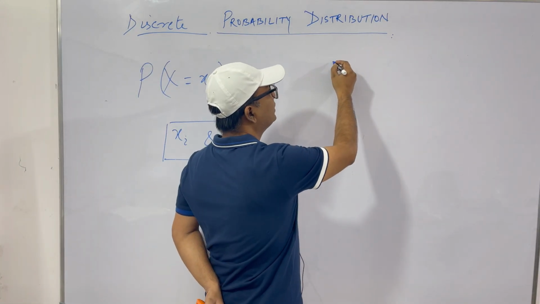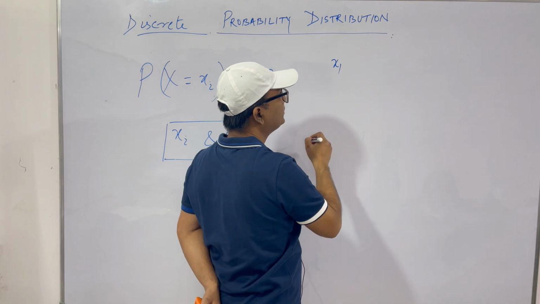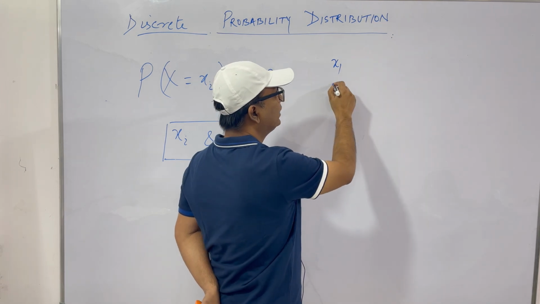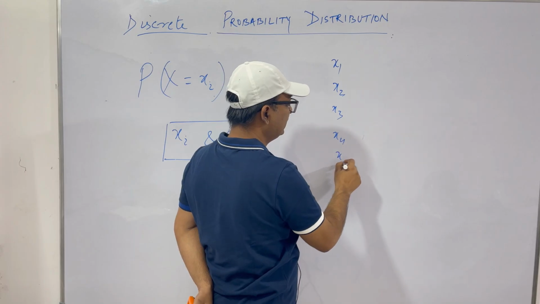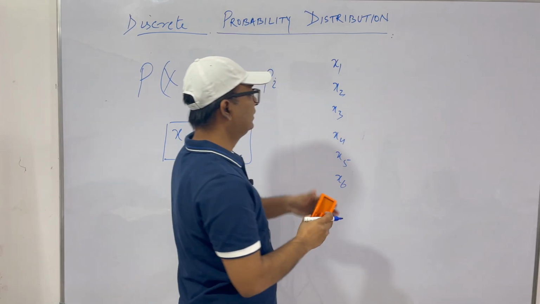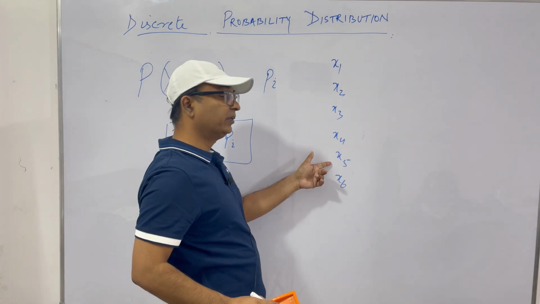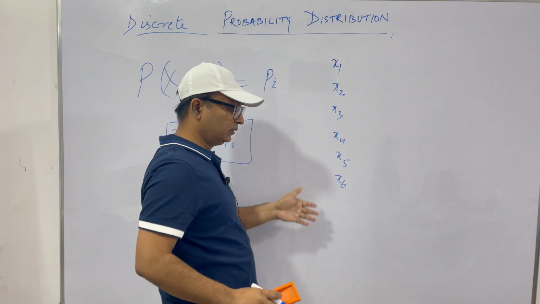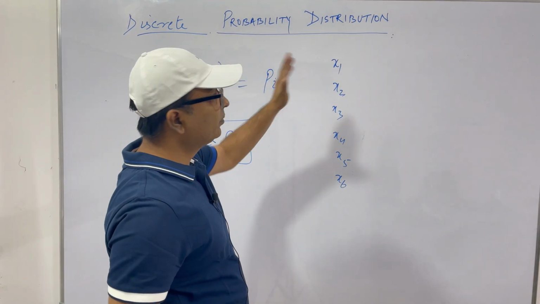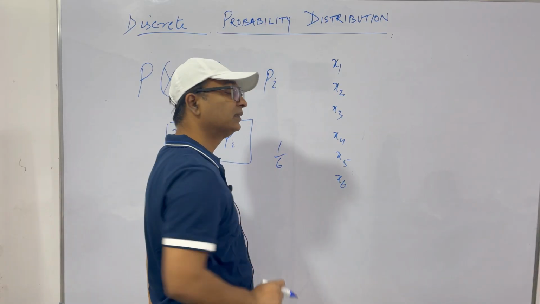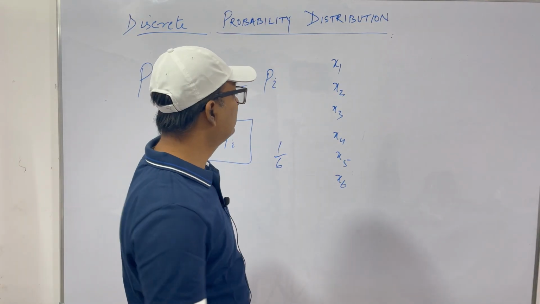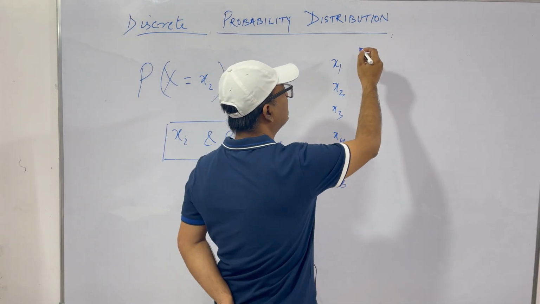For example, the random experiment is throwing a die. So x1 will be the outcome of getting 1, similarly x2, x3, x4, x5 and x6, with the probability of getting 4, getting 5, 6 and so on. What is the probability associated? You have studied in probability theory that getting any number on the die is 1 by 6.